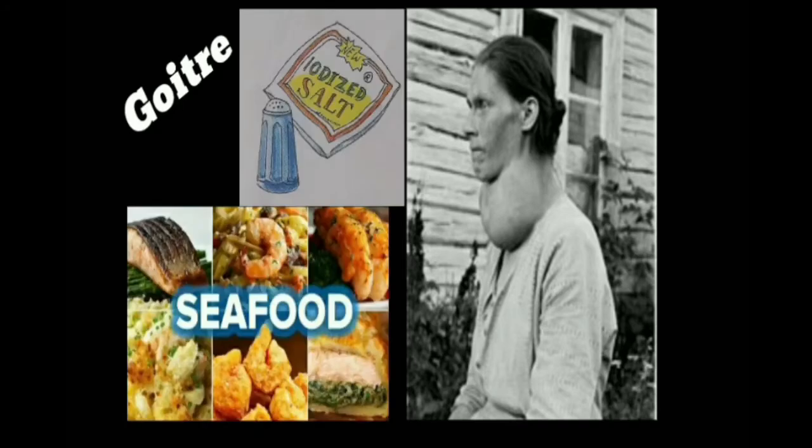Fifth, goiter. It is caused by the deficiency of iodine. In this, the glands in the neck region swell. Goiter can be prevented by using iodized salt or seafood, which is also rich in iodine.